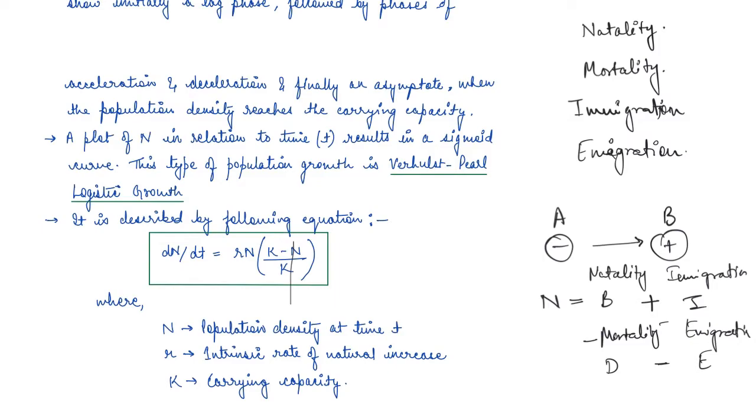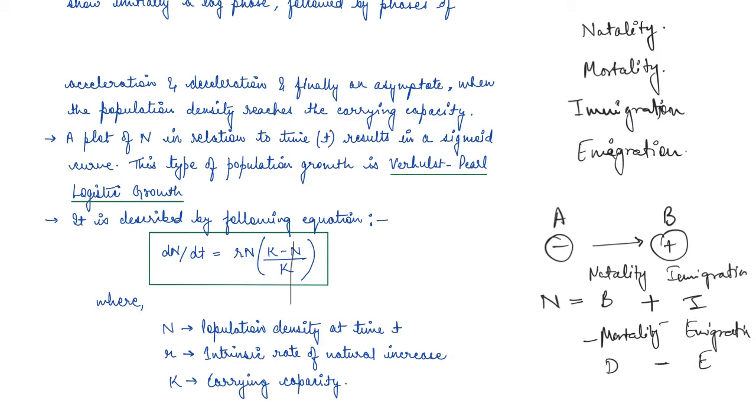So basically, if there is any exponential growth in any country, say if we take the example of India, if we say that in India there is exponential growth, then that means that we are exploiting the resources very badly, and that should not be the case, right?